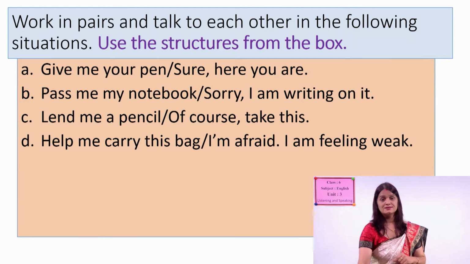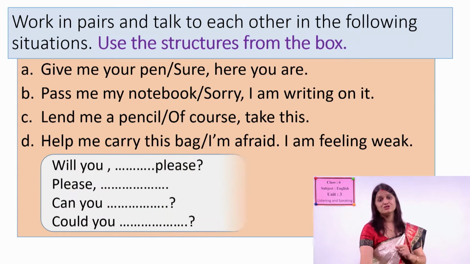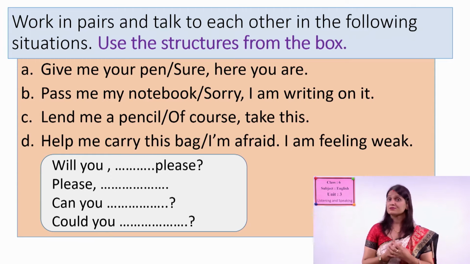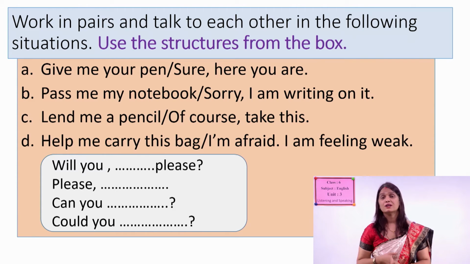Okay, so look here. These types of structures you can use. Will you, please. Can you or could you, right? Like this type of structures we can use. Would you mind, or is it okay? Is it possible? These types of structures also we can use. But here we are practicing only 4 of them. So I will show you one example. You will read that example and then you will try the similar thing for other situations as well.